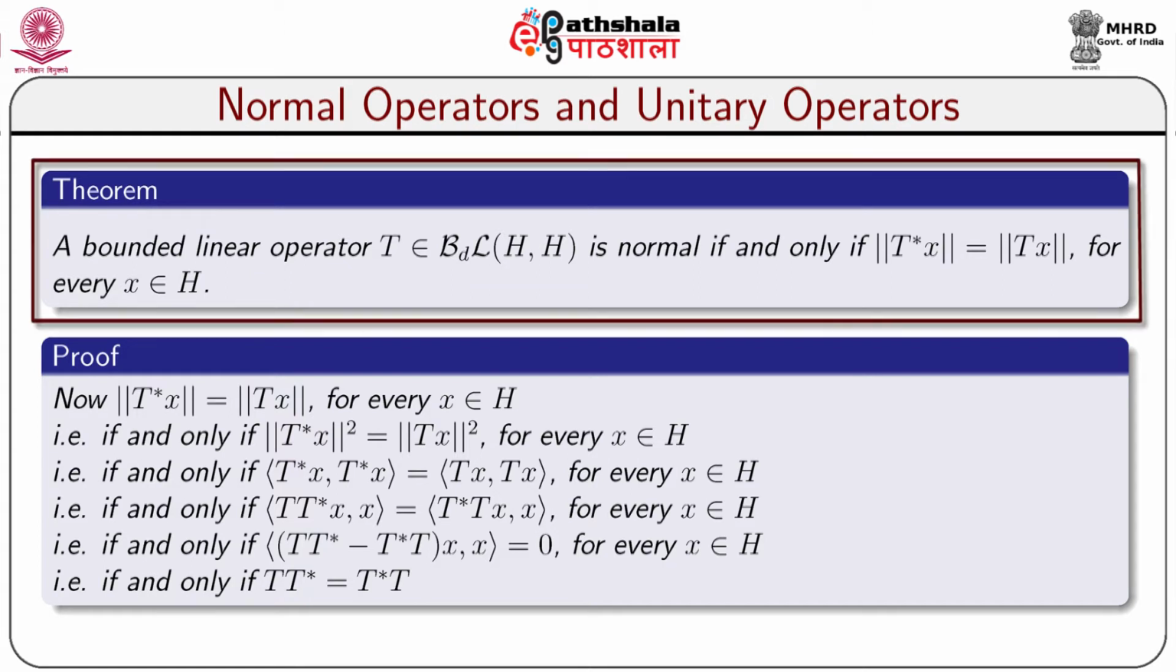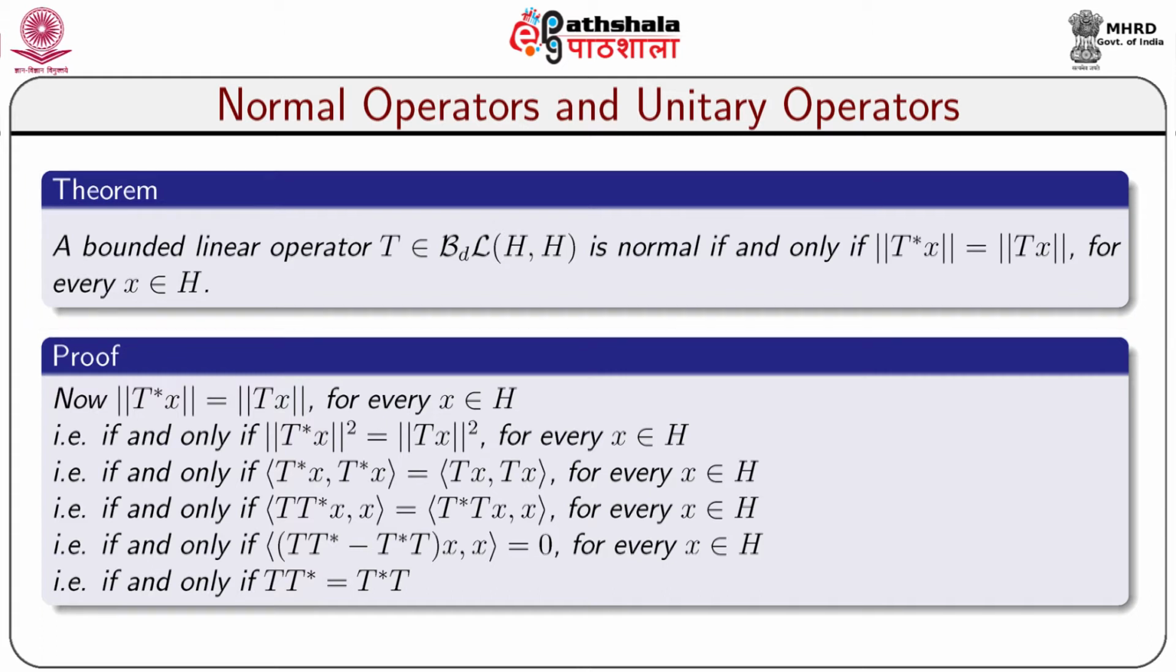A bounded linear operator T belongs to B(H) is normal if and only if norm T star x equals norm T x for every x belongs to H. The proof looks like this. Now, norm T star x equals norm T x for every x belongs to H, that is, if and only if norm T star x square equals norm T x square for every x belongs to H. That is, if and only if inner product T star x comma T star x equals inner product T x comma T x for every x belongs to H.